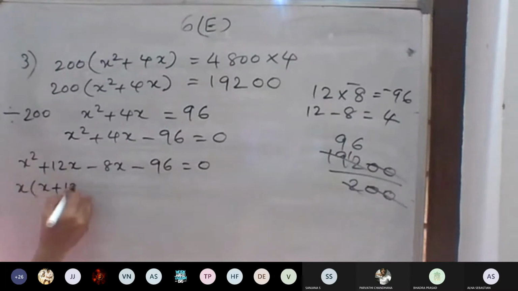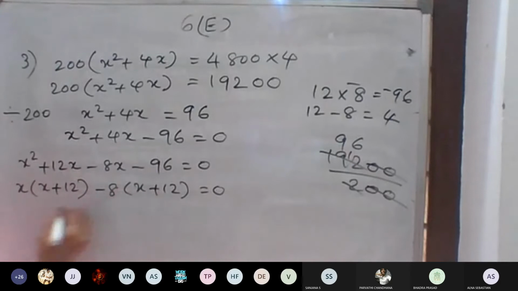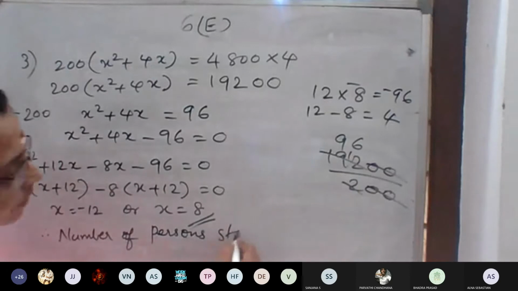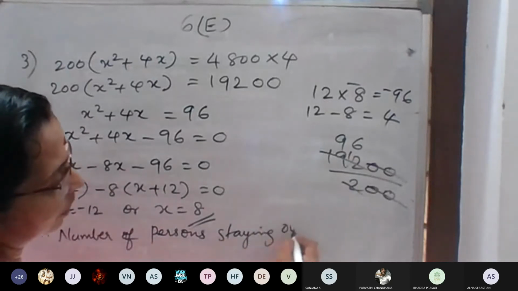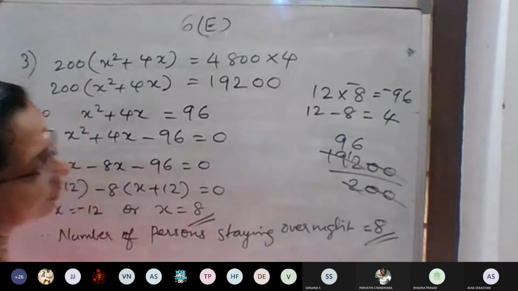Okay, x square plus 12x minus 8x minus 96 is equal to 0. x into x plus 12, then x plus 12 is equal to 0. So x is equal to negative 12 or x is equal to 8. Therefore, the number of persons staying overnight is equal to 8.